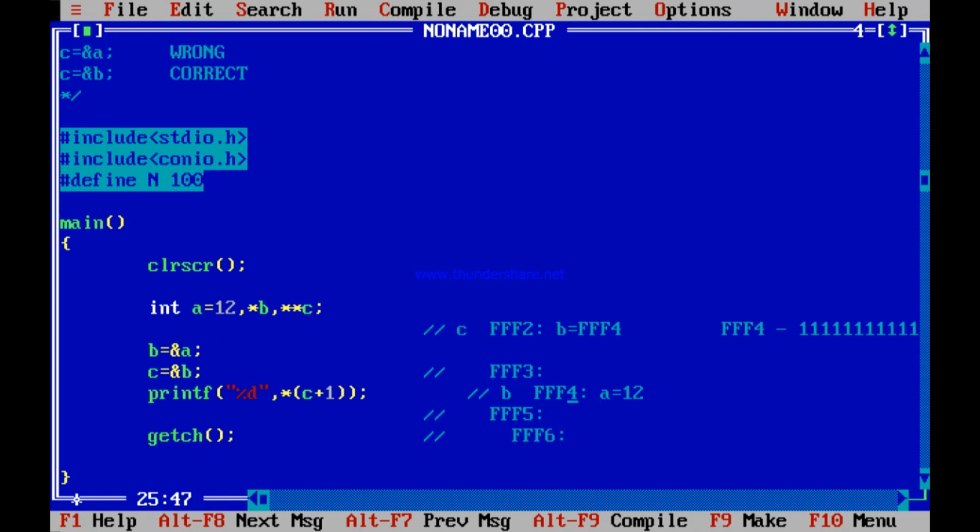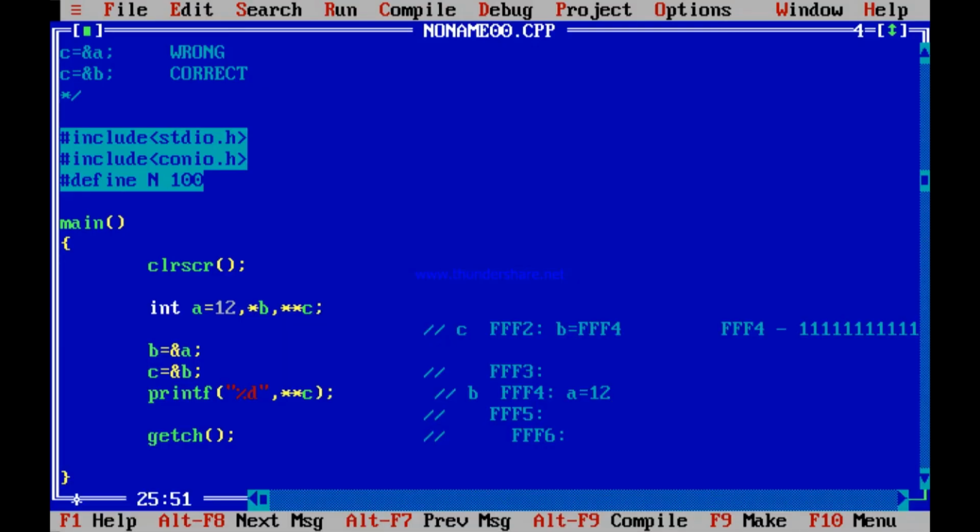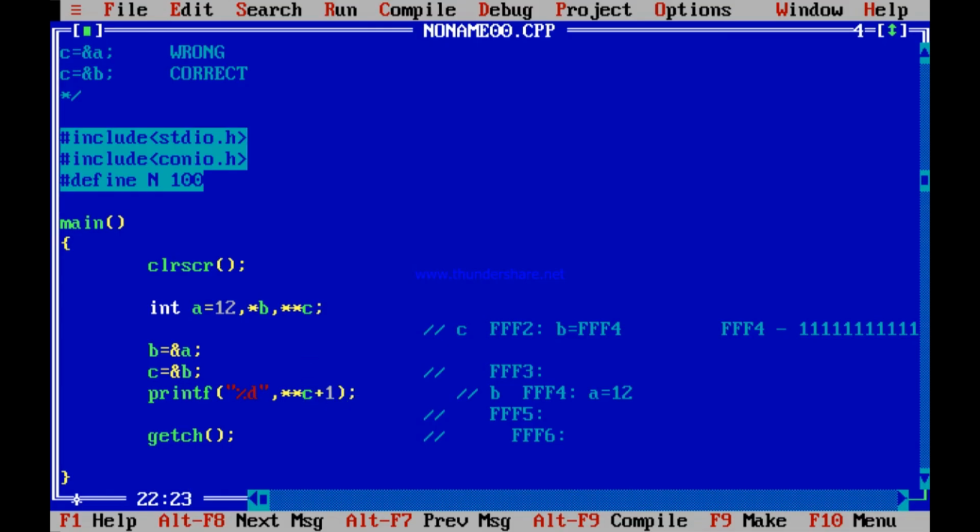So though C is the address of an address, still by star you are printing a decimal accidentally, because it was allocated 2 memory locations above. You get it? But if you print star star C, what will it print? It will print 12 again. C is FFF2, content of FFF2 is FFF4, content of that is 12. Print it again. See, 12. If you print star star C plus 1, what will it print? 13. Because star star C is the content of FFF4, which is 12, plus 1 is 13.